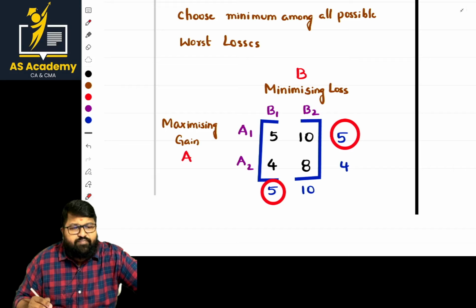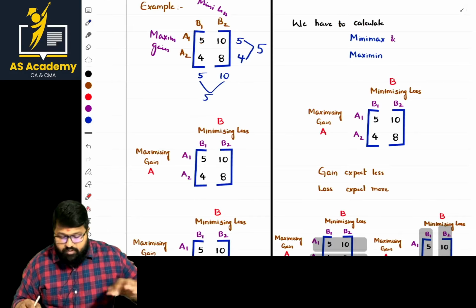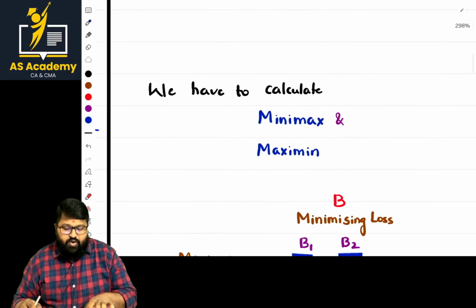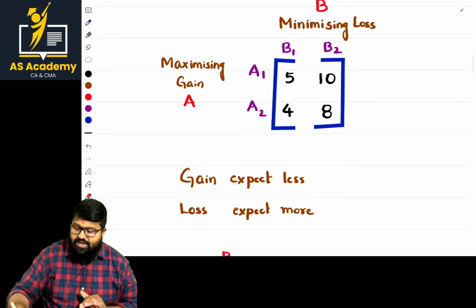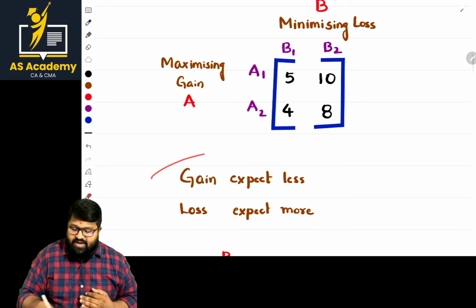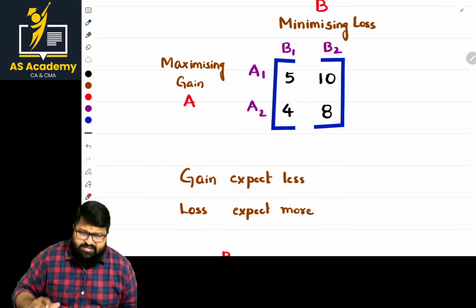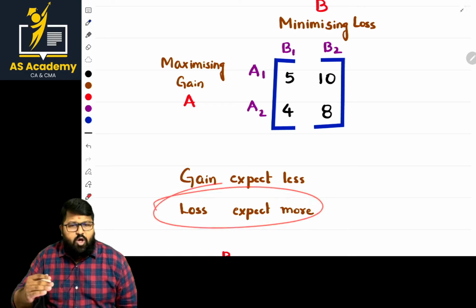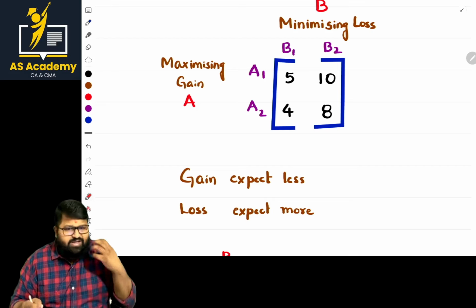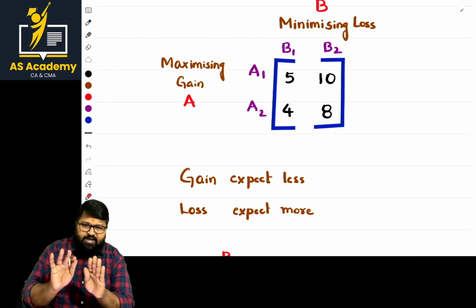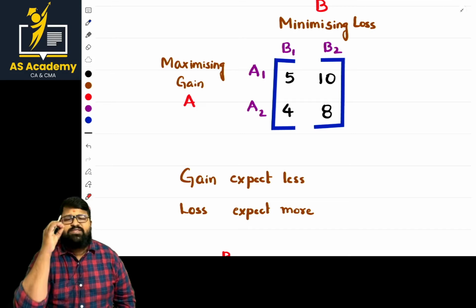One more important thing is that we have to calculate minimax and maximin. But what is most important? Gain: we should expect less. What about loss? Loss should be expected more. The prudence concept is known: whatever losses we recognize now itself, gains will not be recognized. In the same way, we are recognizing lesser gain.